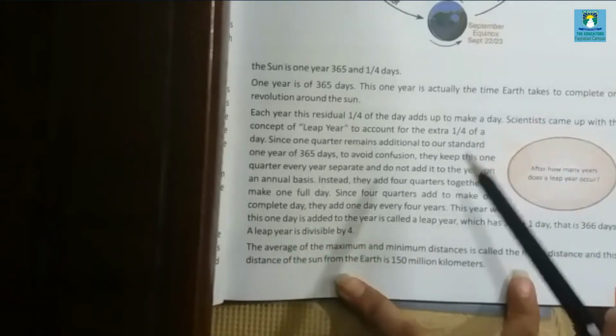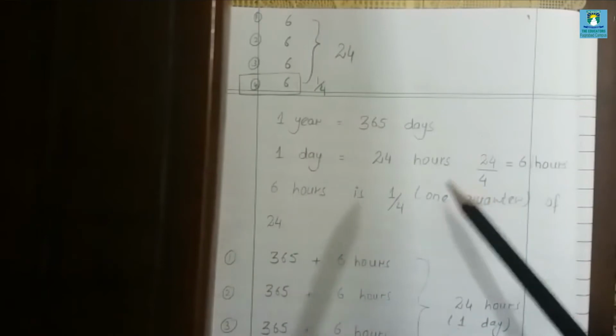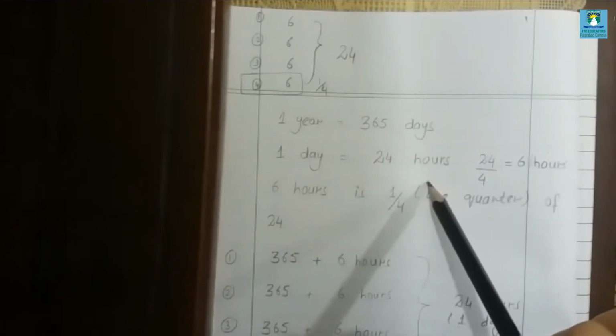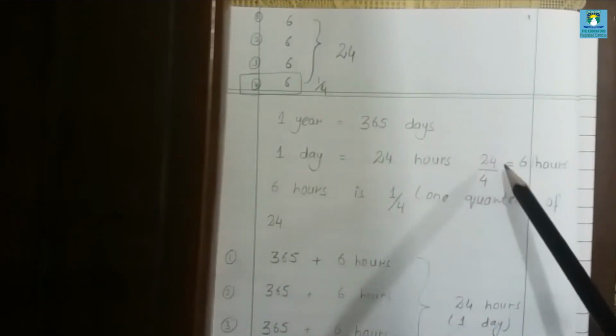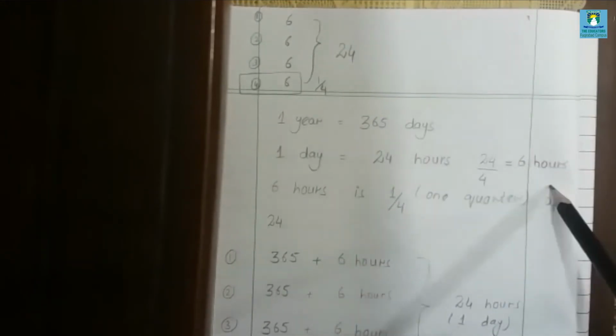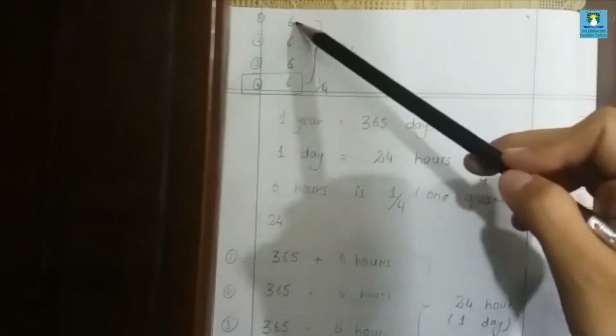Now let me clear this to you with the help of an equation. Now look at this, it will be clear to you. 1 year has 365 days. 1 day has 24 hours. If we divide 24 by 4, into 4 parts, it is equal to 4 times 6. For example, 6 plus 6, the second part, plus the third part 6, plus the fourth part 6. When we add them, it is equal to 24. Like 6 plus 6 plus 6 plus 6 is equal to 24.